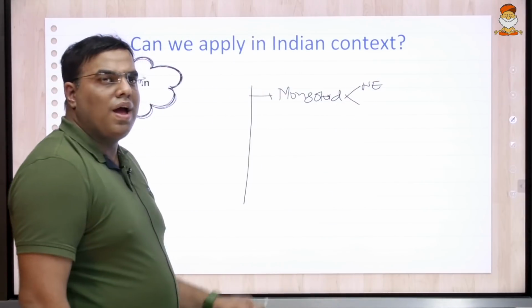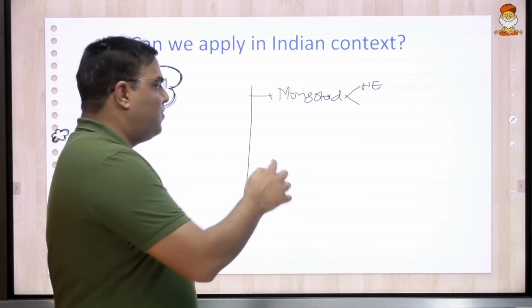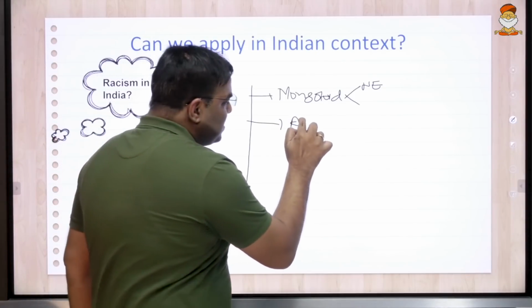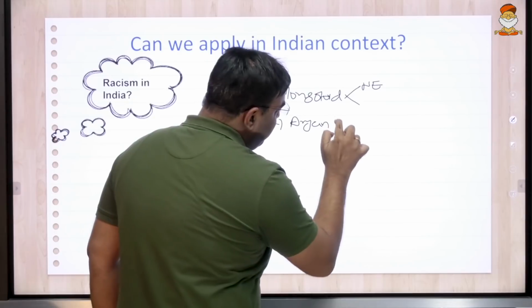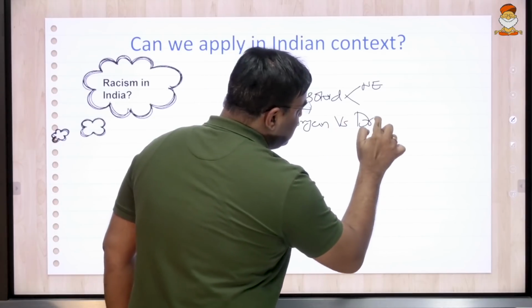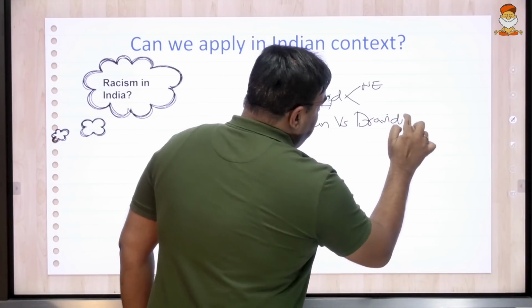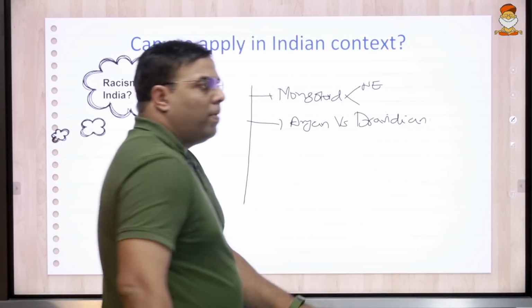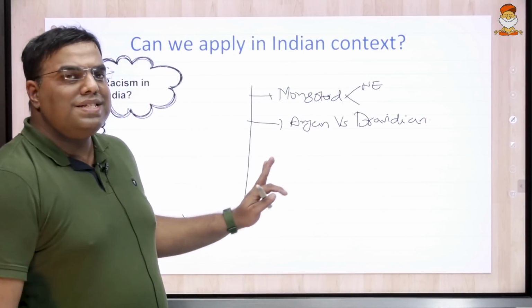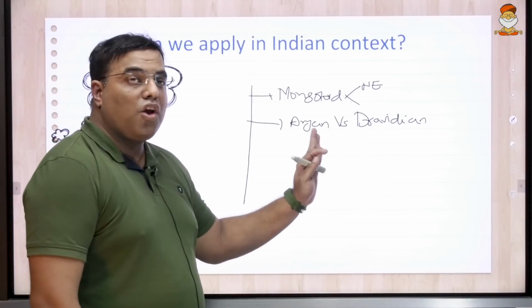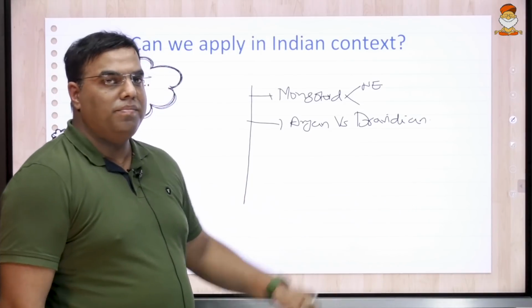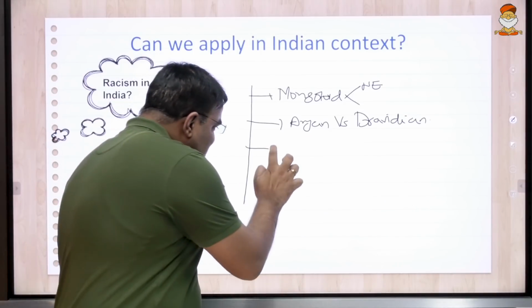We also have some superficial mythical divisions like Aryan versus Dravidian identity, the North Indian versus South Indian. The Dravidian movement categorized the North Indians as the outsiders, of the Aryan race, and Dravidian, right? And of course, we have